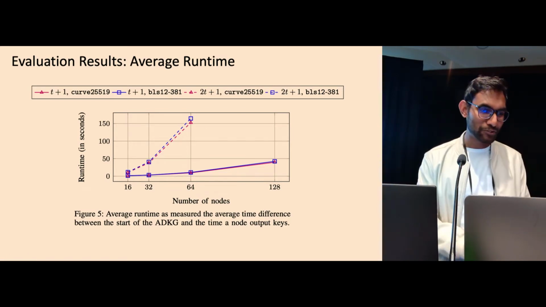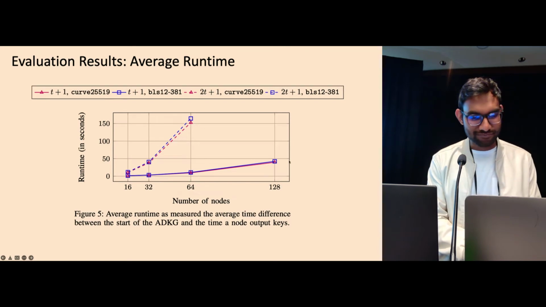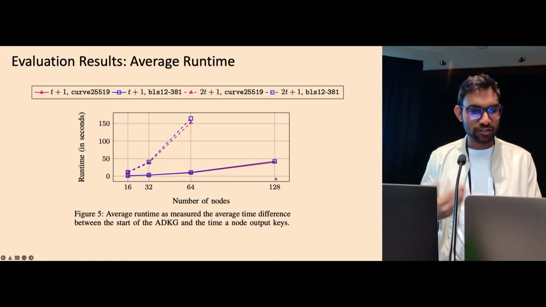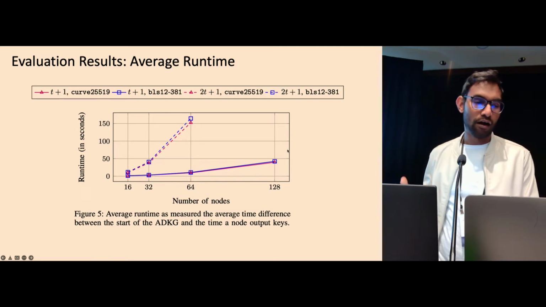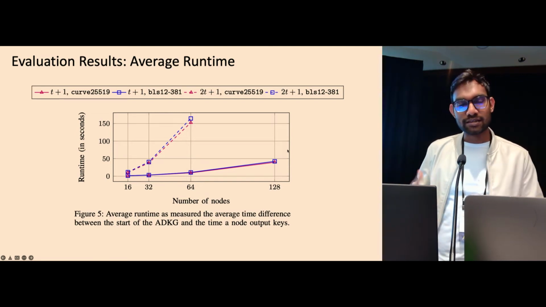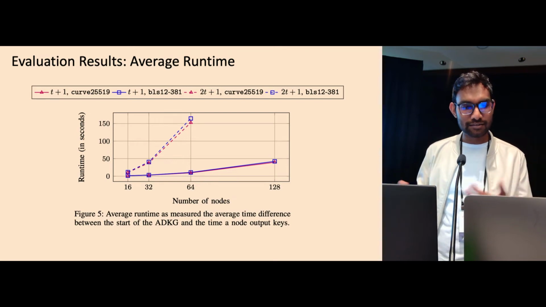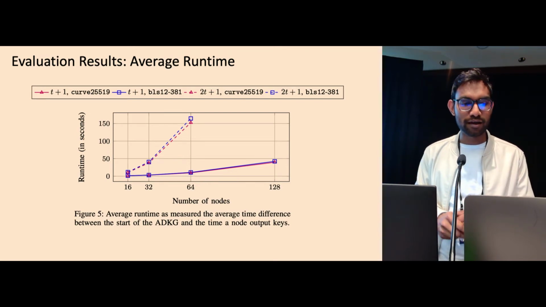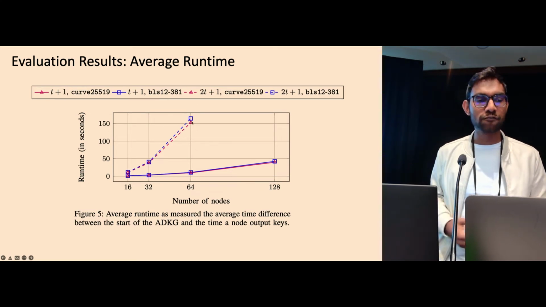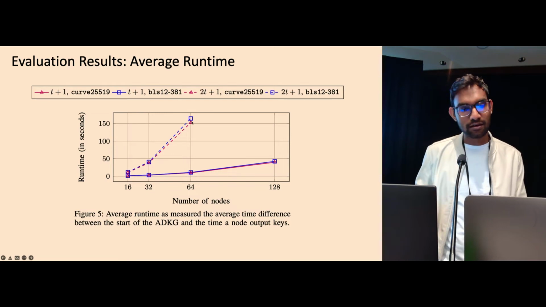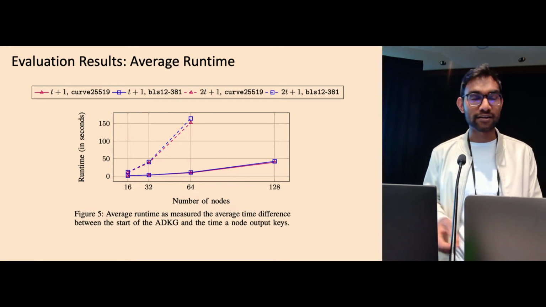So our paper says we have a practical asynchronous DKG protocol. I just want to briefly highlight, for example, with 128 nodes, if we want to run DKG, our single-threaded Python implementation takes about 50 seconds. If we parallelize, we'll get much better, I hope. But I still feel that for certain parameters, if the threshold is high, the scheme still requires a lot of work. So there is a lot of scope for improving the DKG scheme, both theoretically and practically.